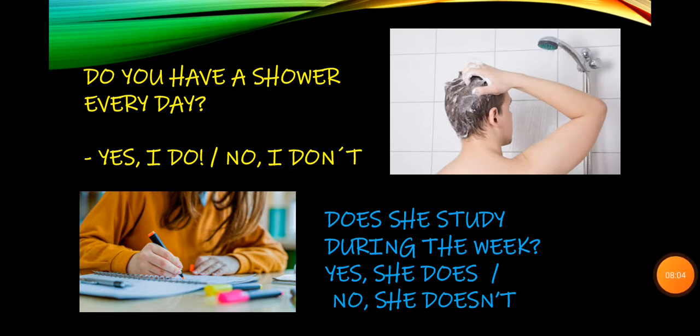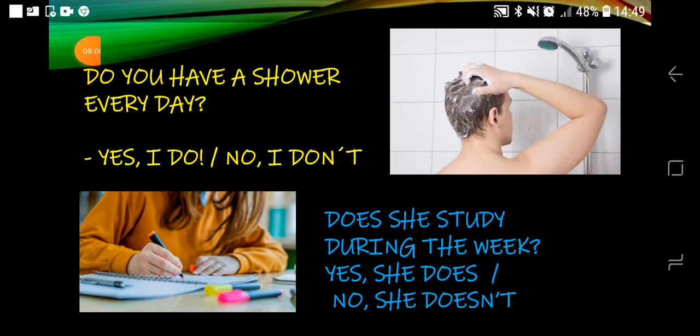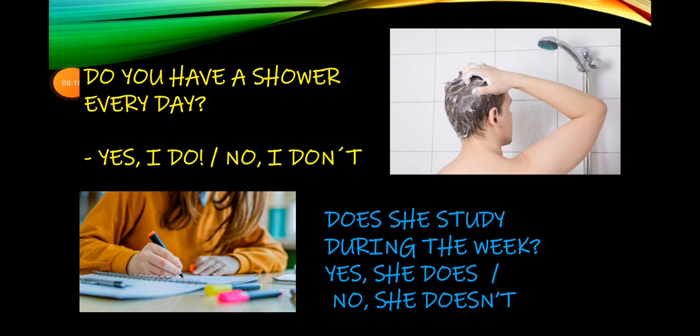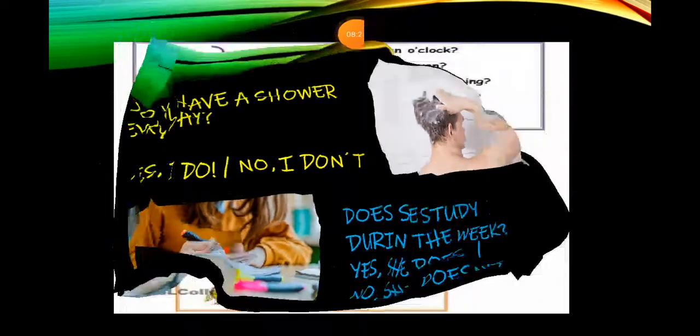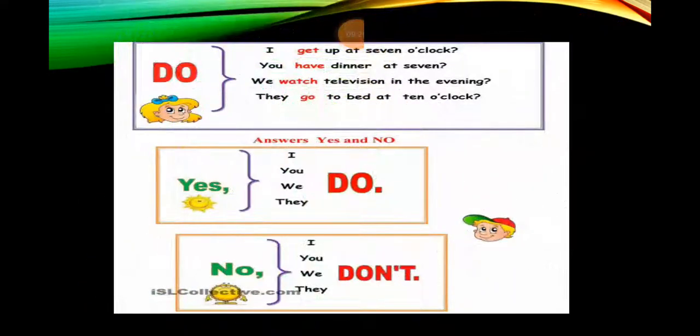No, she doesn't. Okay? So, in questions, we use this auxiliary verb. In the case of I, you, we, they, we use do. And in the case of he, she, it, we use does in first position. Okay? There you have, very quickly, some examples.